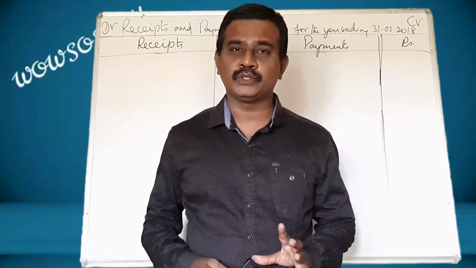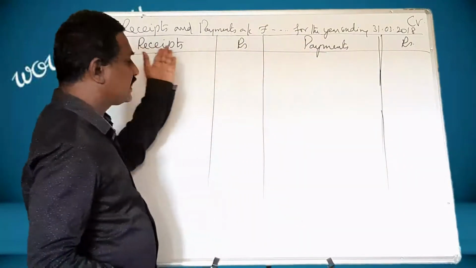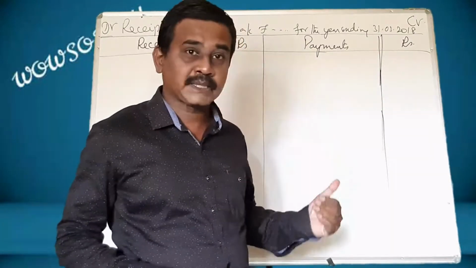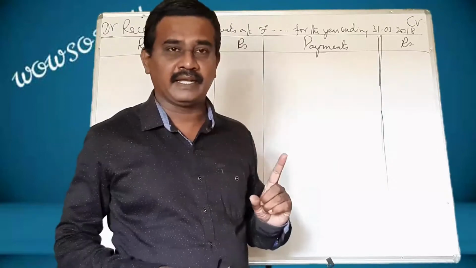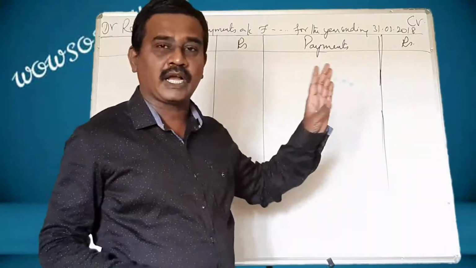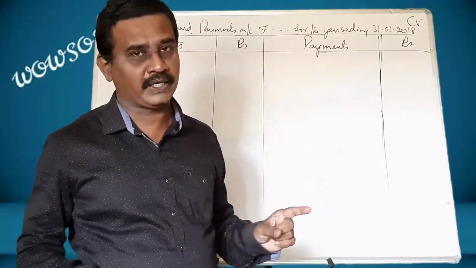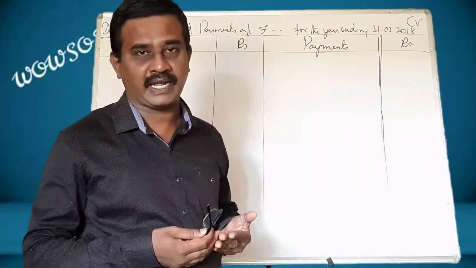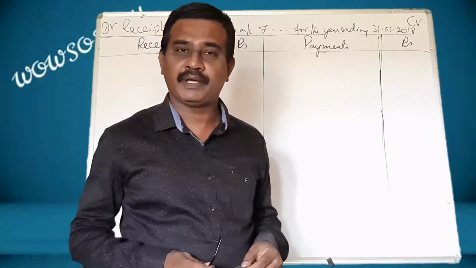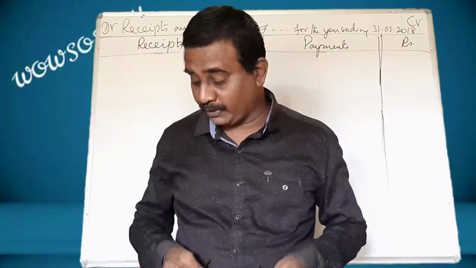Today we are going to do only 3 problems, and those problems are preparing receipts and payments account, and I have already given you enough explanation about this account. The only thing which I failed to tell you is receipts and payments account is a real account, and this account is prepared to find out whether any cash is available in our hands or any bank overdraft is there. Now let us go for preparing the third problem, which is given in the page number 71.